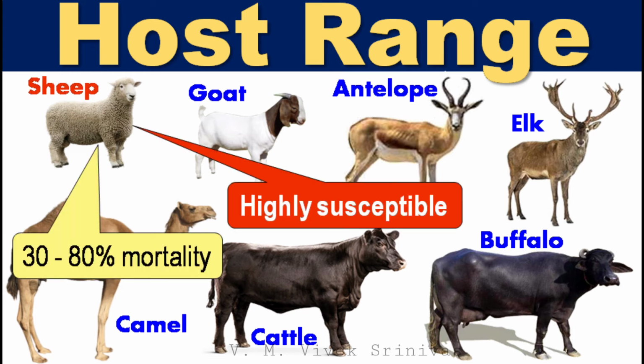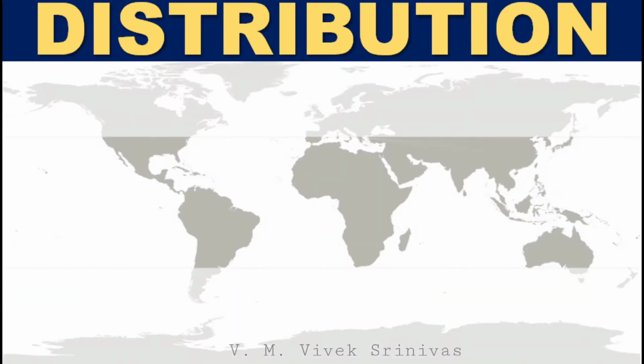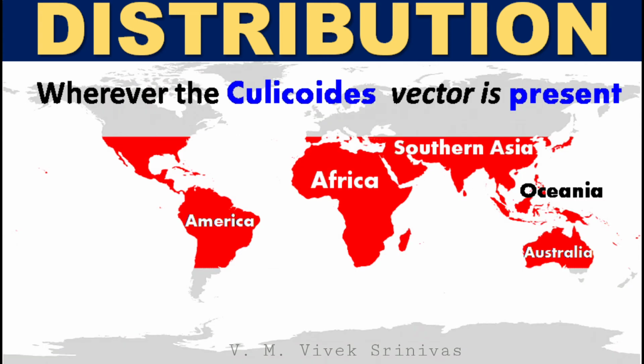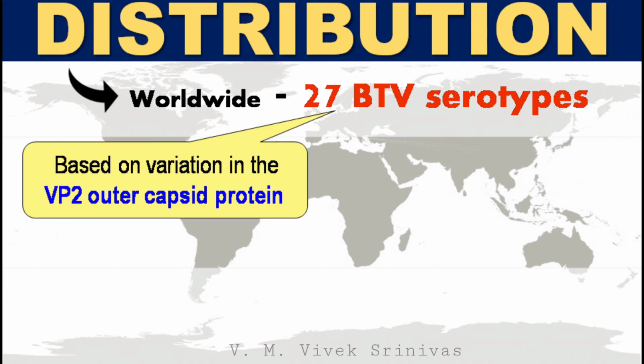Mortality rates can vary, 30 to 80%. In cattle, it causes an inapparent infection. This infection is prevalent in areas wherever the Culicoides vector is present, like Africa, America, Australia, some countries of Southern Asia, and Oceania. Currently, there are 27 Bluetongue virus serotypes existing worldwide, classified based on the variations in their VP2 outer capsid protein.